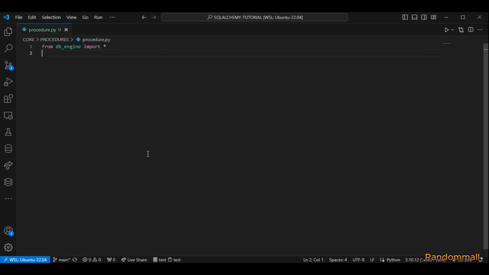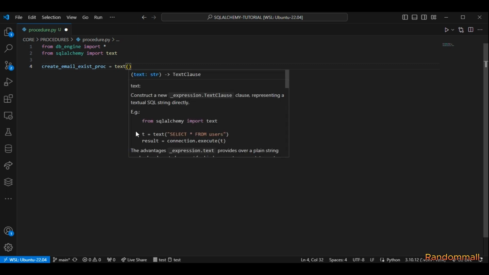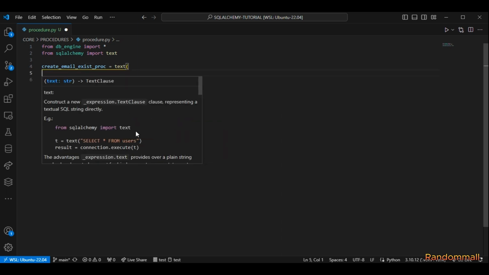So we are going to start by creating, okay, let's import text from SQLAlchemy. We are going to be using text to write the raw SQL queries, which is going to be for creating the procedure. And we define this variable that is going to store the procedure for us. And then we are going to call text, and inside here is where we are going to write this procedure.